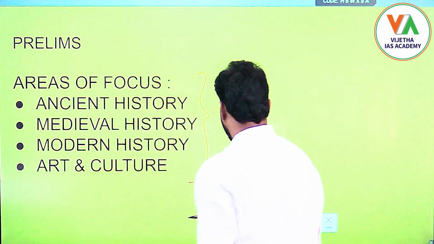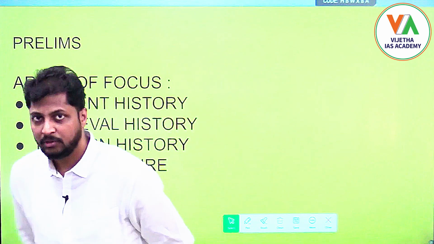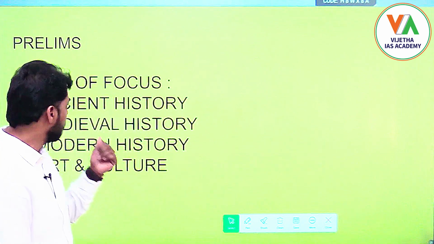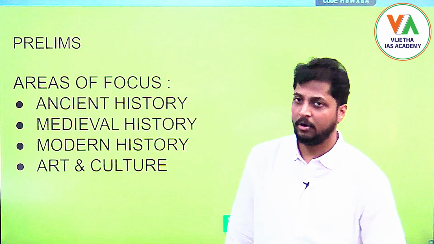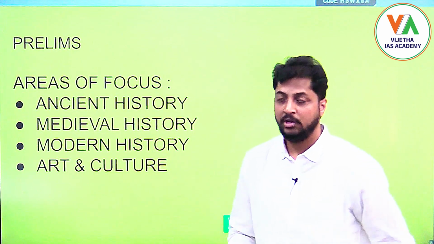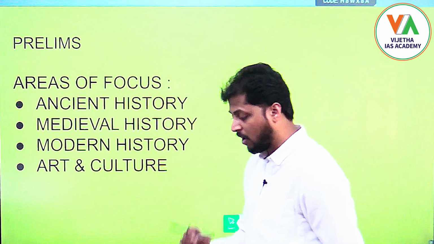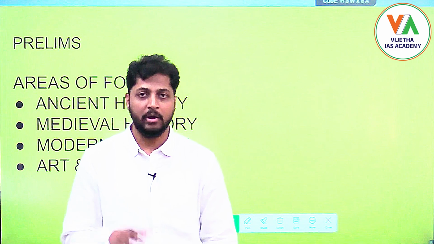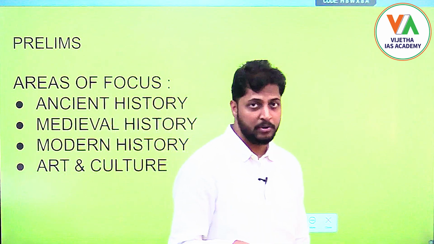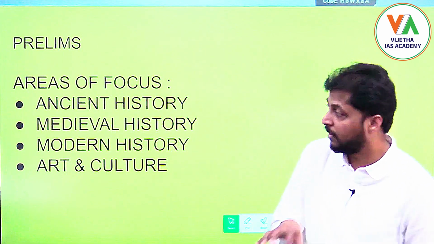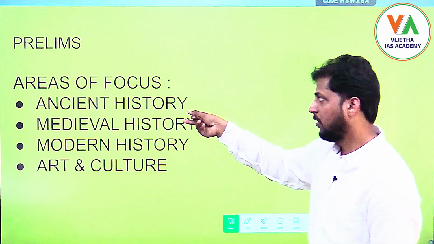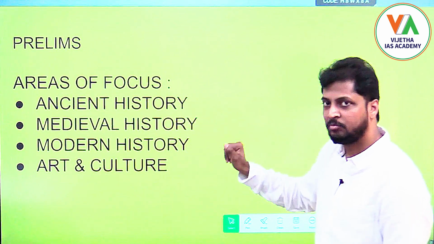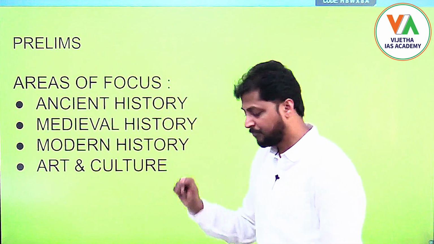See, obviously, as you say, it itself is a vast syllabus. In prelims you have to deal with ancient, medieval and entire modern, which includes art and culture as well, which is a vast syllabus. However, in our classes, we'll go in a more sophisticated and comprehensive manner, so that you can understand each and every topic. We'll link up ancient with medieval and medieval with modern, as well as art and culture of it, right?